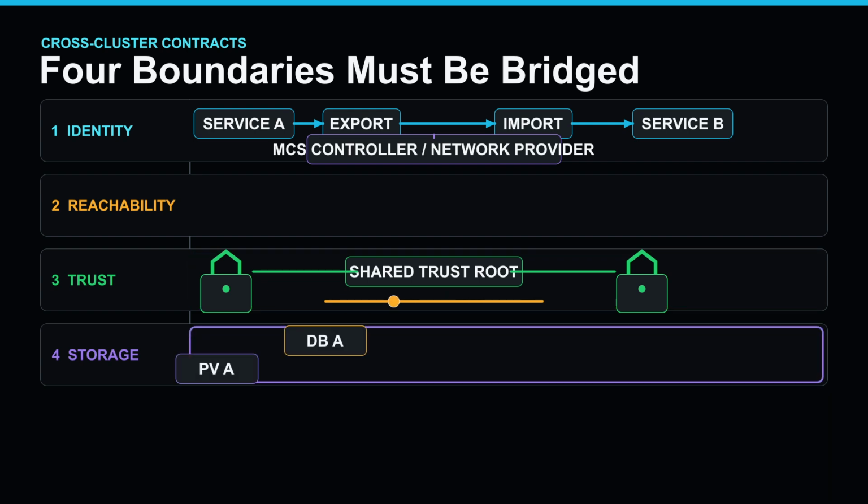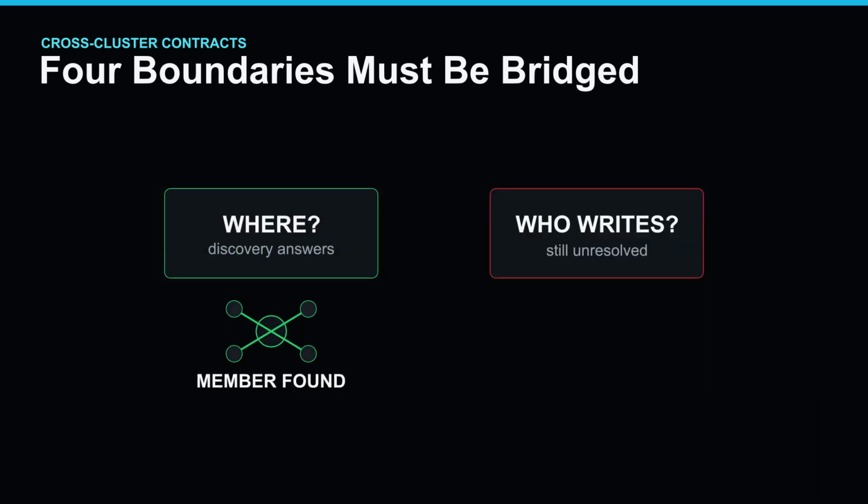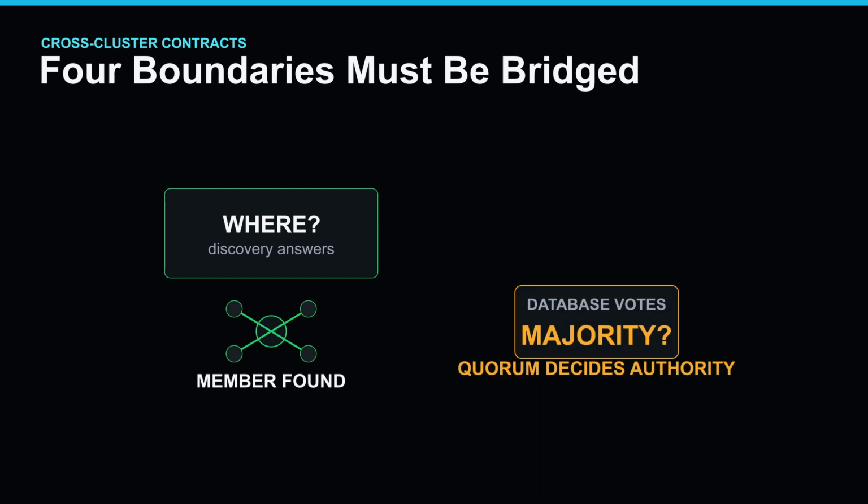Fourth is storage. A persistent volume is owned by a cluster and implemented by a storage provider. So cluster A and cluster B normally use separate volumes. The database protocol moves the data between them. Service discovery only answers, where is that member? It does not answer, which member is allowed to accept this write. For that we need quorum.